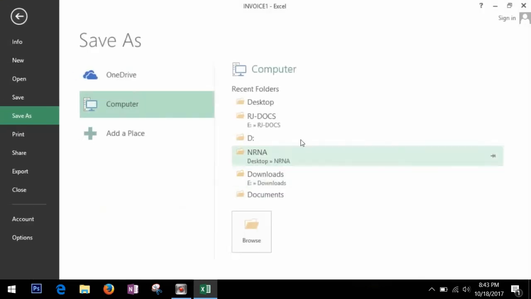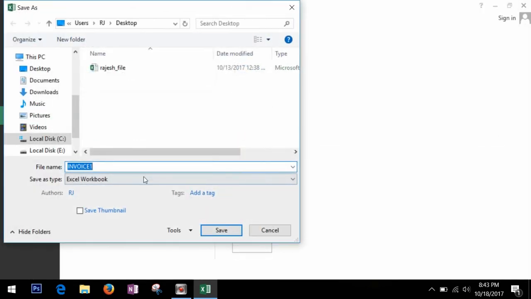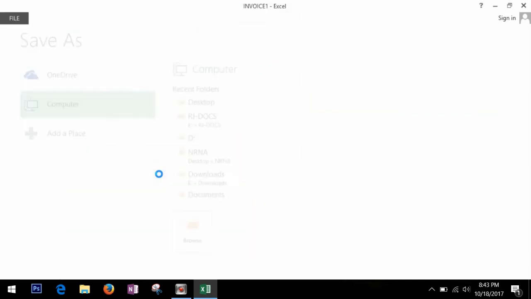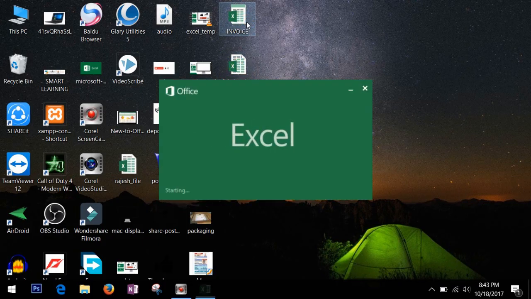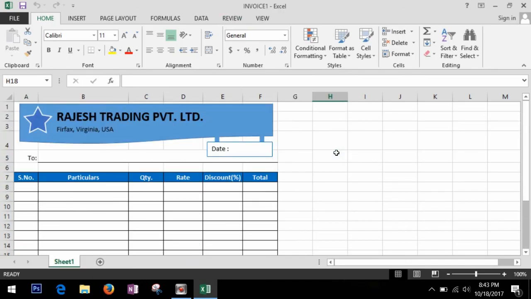So if you want to save this, you need to save this with different file name. Now our invoice is still the same, there is no changes.